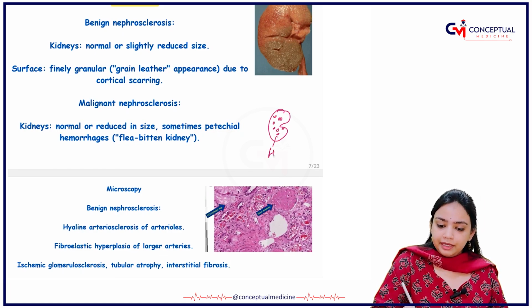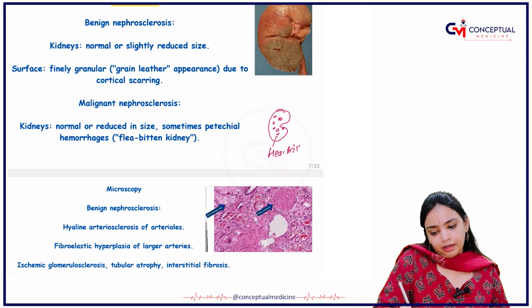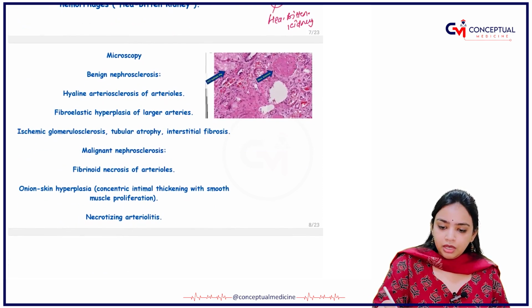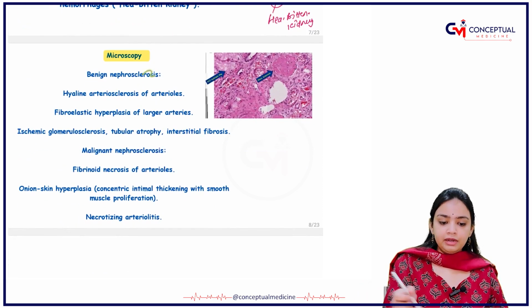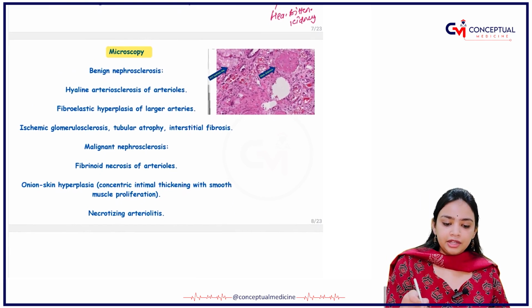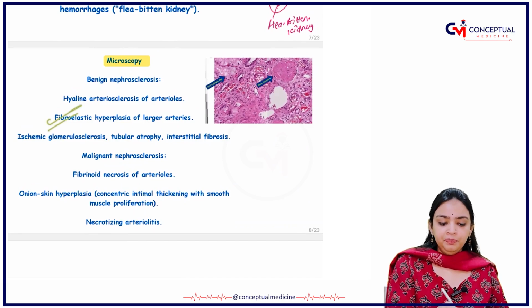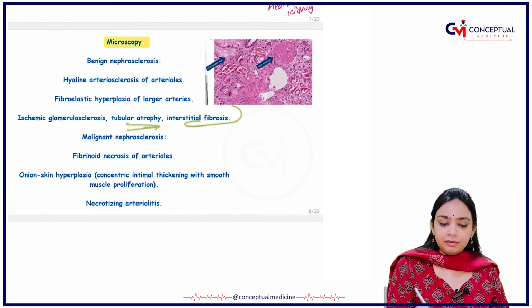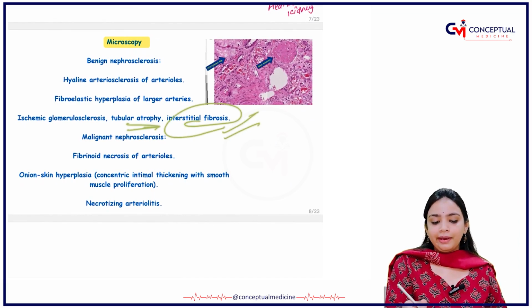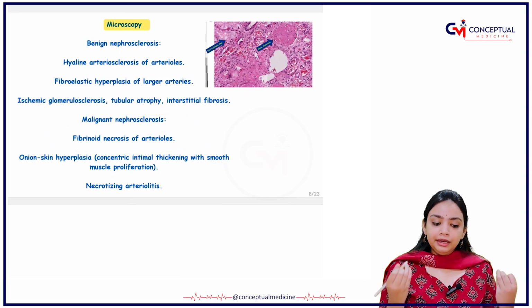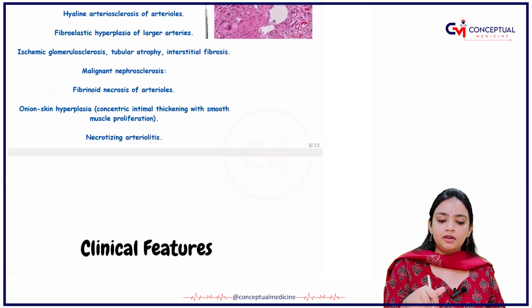This is a flea-bitten kidney. Okay. In the microscopy, what are you able to see? You are able to see there will be benign nephrosclerosis. There will be hyaline arteriosclerosis of the arteries. Okay. And there will be ischemic glomerulosclerosis, tubular atrophy will be there, and interstitial fibrosis will be there. The arteries will have fibrinoid necrosis. Onion skin hyperplasia will be there.